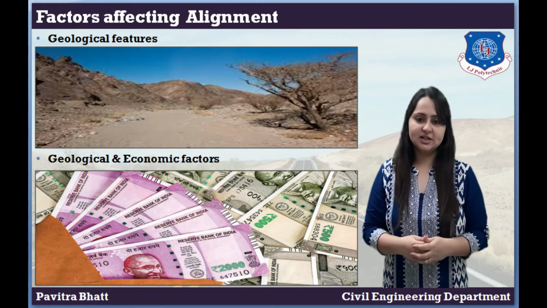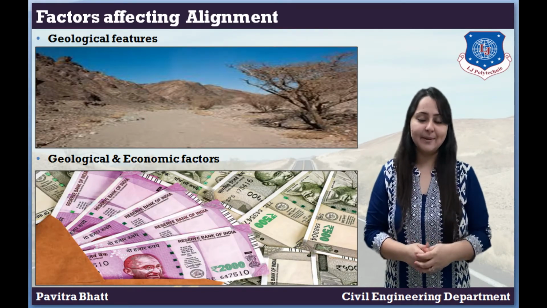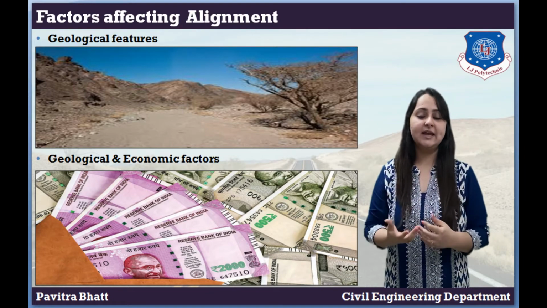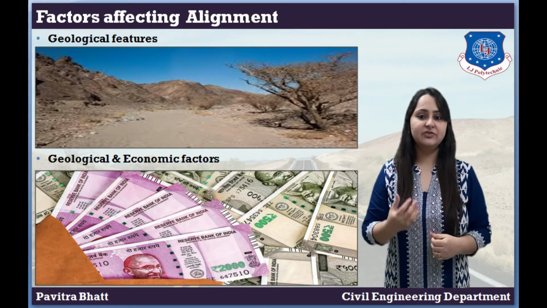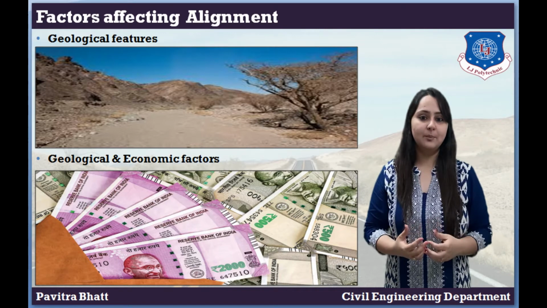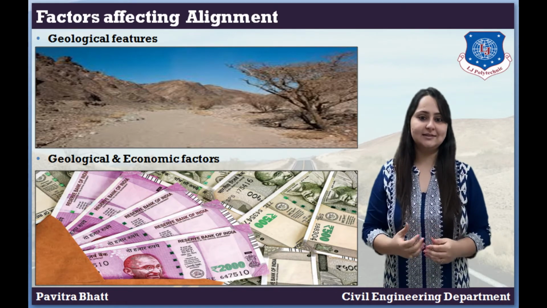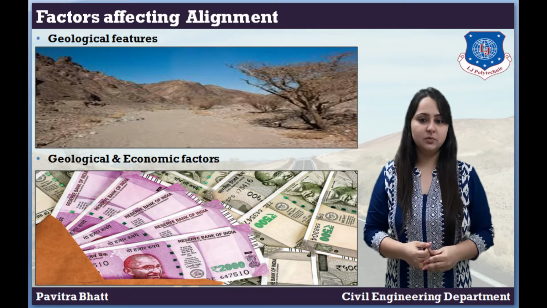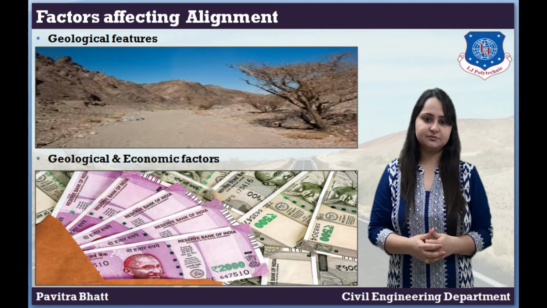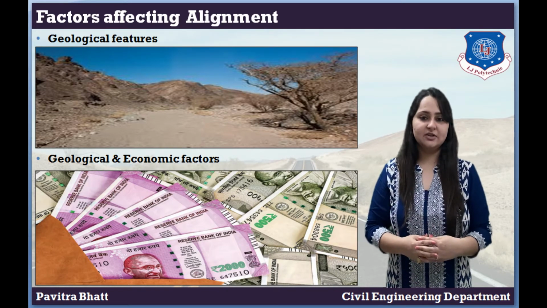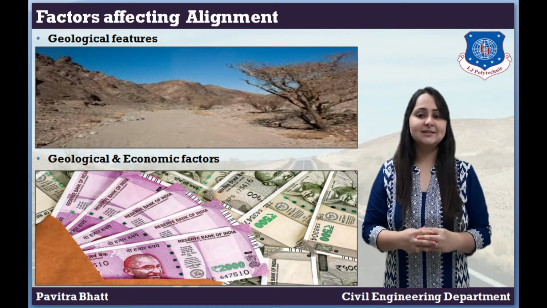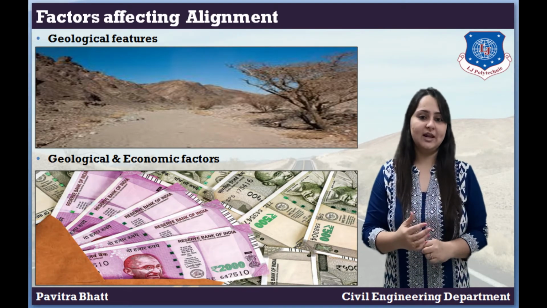Fourth, geological features. The highway alignment should be made in such a way that serious difficulties are not met from the geological features of the locality, such as stability of earthwork, landslide, etc. Fifth, economic factors. This factor is very important to the road alignment.